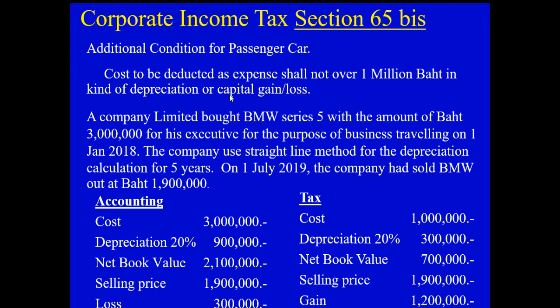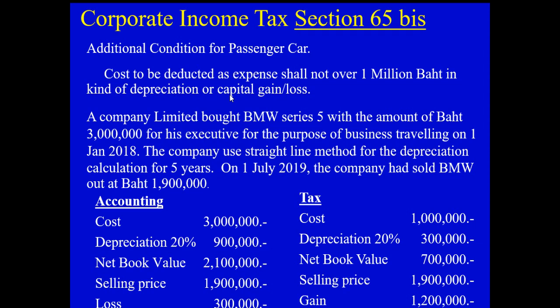The purchase starts on the 1st of January 2018. Assume the depreciation uses the straight line method over a useful life of 5 years with no salvage value. On the 1st of July 2019, the company sold the BMW for 1.9 million baht.